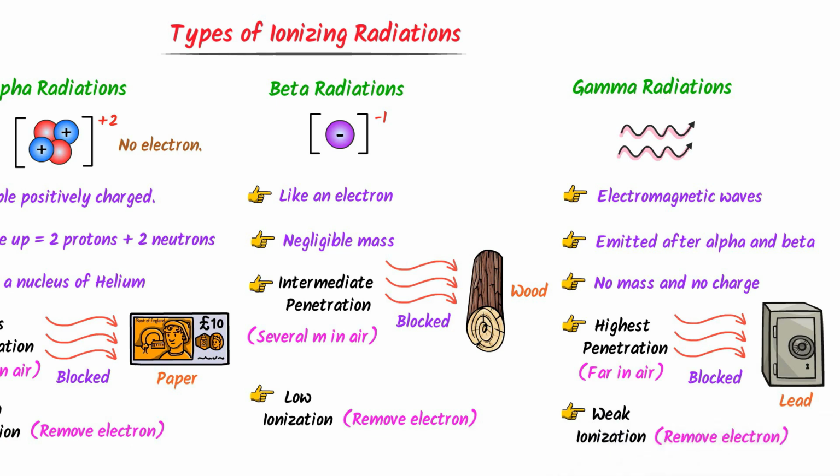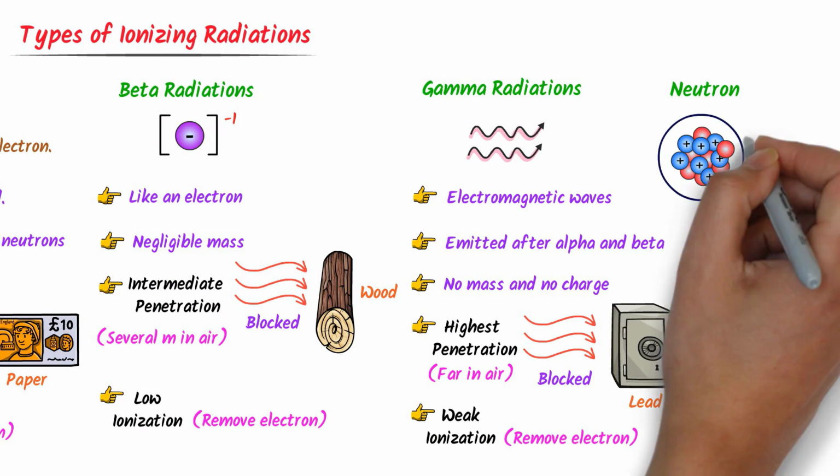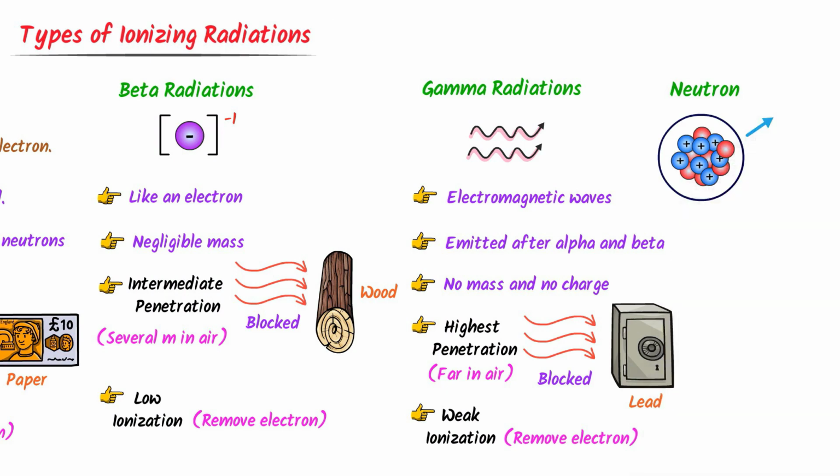One last part of ionizing radiation is neutron. Remember that if an atom has too many neutrons, there is a possibility that it will give off this neutron in order to get stability. Hence, note down all these important points.